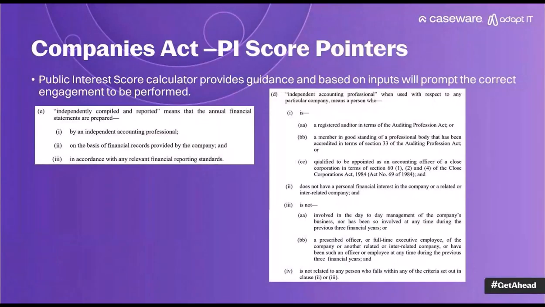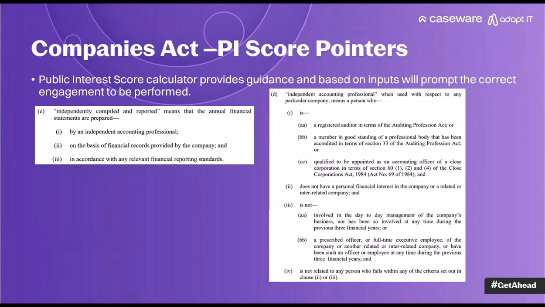First of all, the public interest score, and a few points to consider in that regard. We calculate the public interest score. Actually, the client calculates the public interest score, and as the auditors, we use the calculator of the public interest score to basically check that we are doing the correct engagement. We're not allowing the incorrect engagement. So, for example, where we've drafted the financials of a statutory audit, this calculator will help us to ensure that we don't do something that we shouldn't have done.